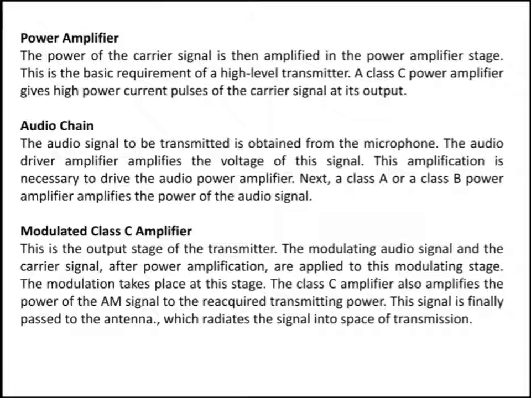For a high-level AM transmitter, what is important is that before sending to the modulating section, the carrier signal and modulating signal must be amplified. The modulation takes place at this stage. The class C amplifier also amplifies the power of the AM signal to the required transmitting power. Finally, the modulated output is passed to the antenna, which radiates the signal into space.